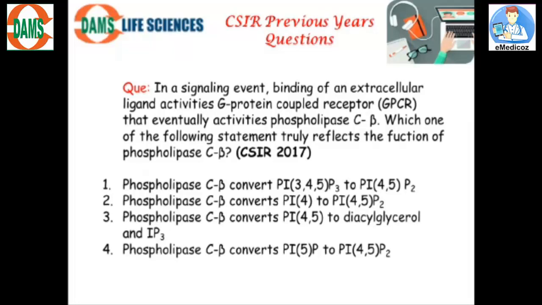So the options say: first, it converts PIP3 to PIP2; second, PIP4 to PIP2; third, PIP2 to DAG and IP3; fourth, converts PIP5 to PIP2. So we know the correct answer is the third option, where it converts phosphatidylinositol 4,5-bisphosphate to 1,2-diacylglycerol and inositol 1,4,5-trisphosphate.